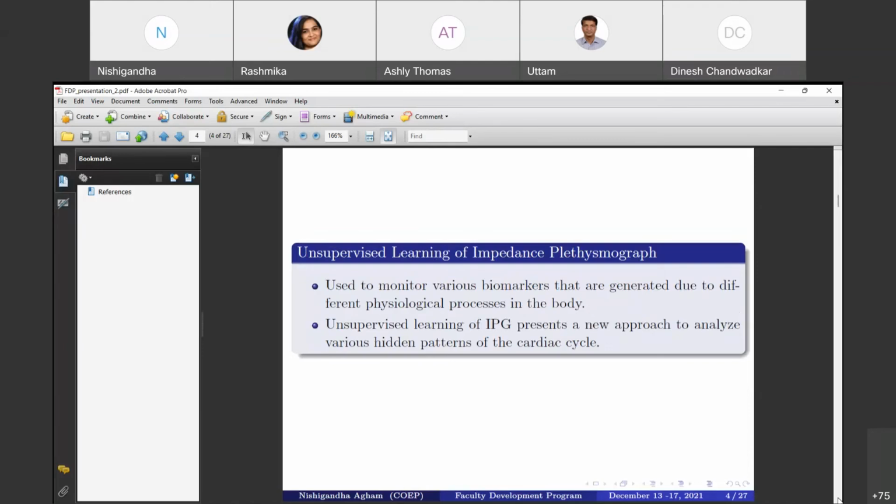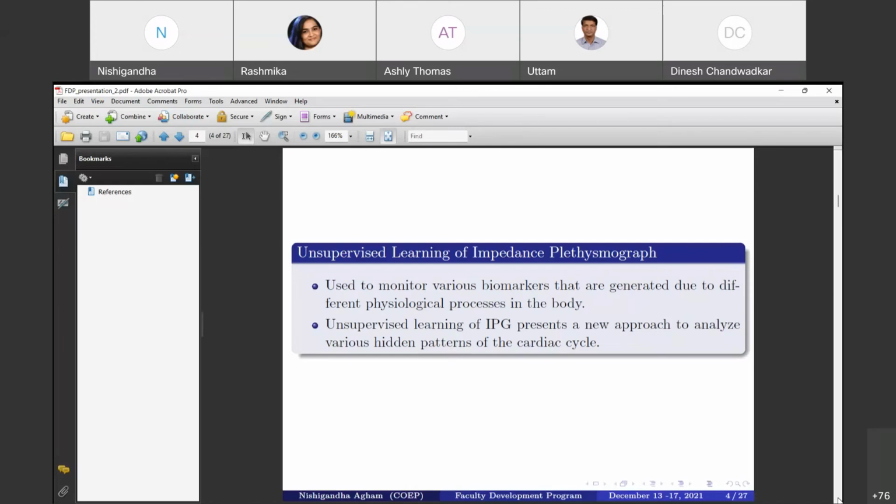Now, in our work we have used unsupervised learning of the IPG signal towards BP estimation. This technique has gained much attention in the past few years among researchers. However, issues like the weak pulse wave signal, complicated hardware, electrode placement, and low frequency make this technique a little complicated to use.